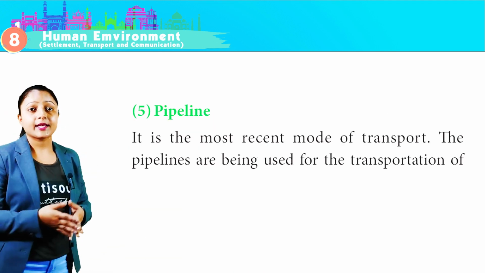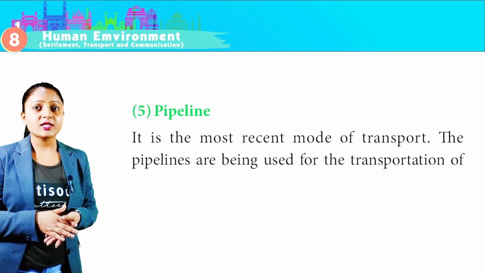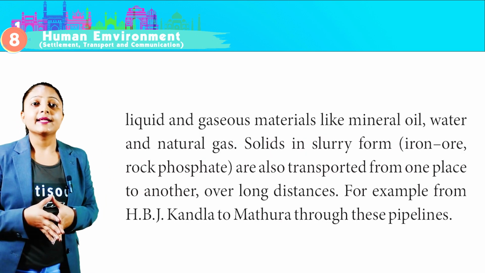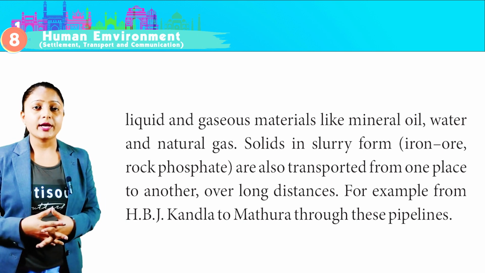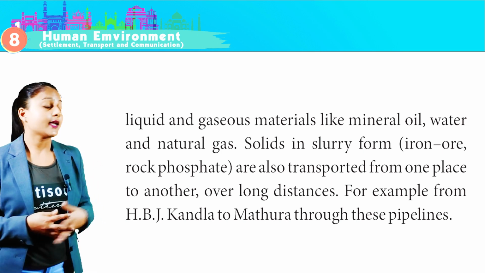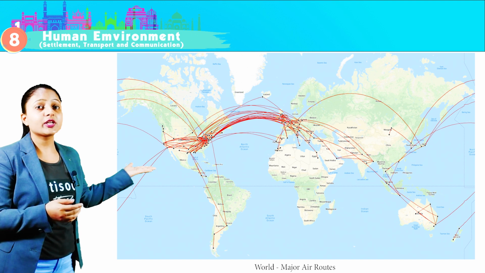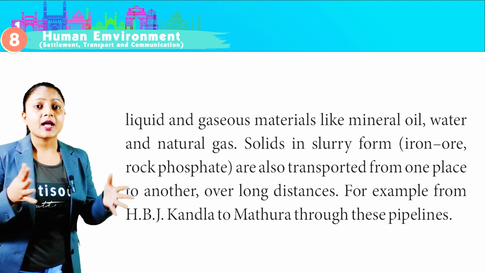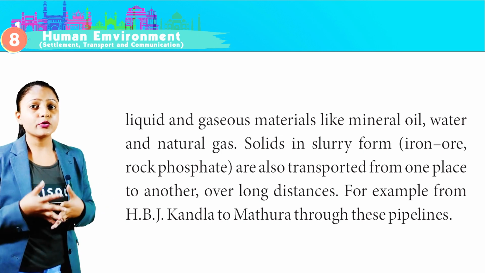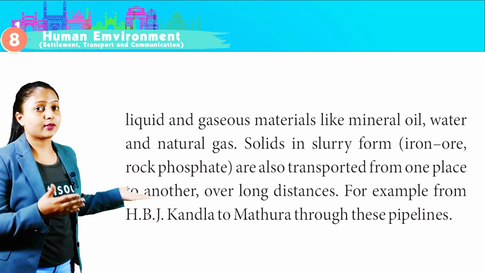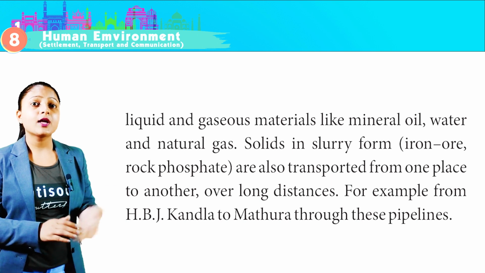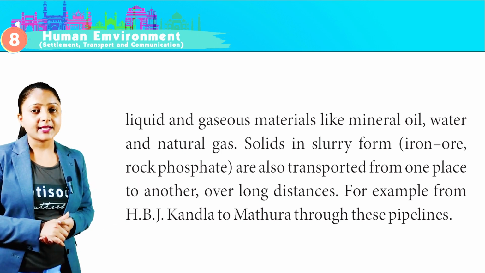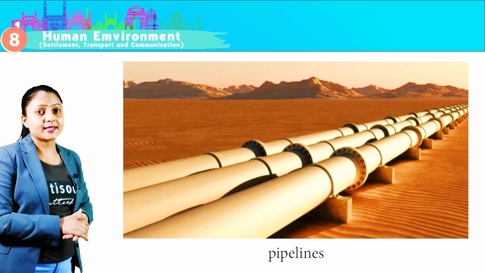Fifth, pipeline. It is the most recent mode of transport. The pipelines are being used for the transportation of liquid and gaseous material like mineral oil, water and natural gas. This map is showing the major air routes of the world. Solids in slurry form, iron ore and rock phosphate, are also transported from one place to another over long distances, for example, from Hazira-Bijaipur-Jagdishpur (HBJ) and Kandla to Mathura through these pipelines. These are the images of pipelines.